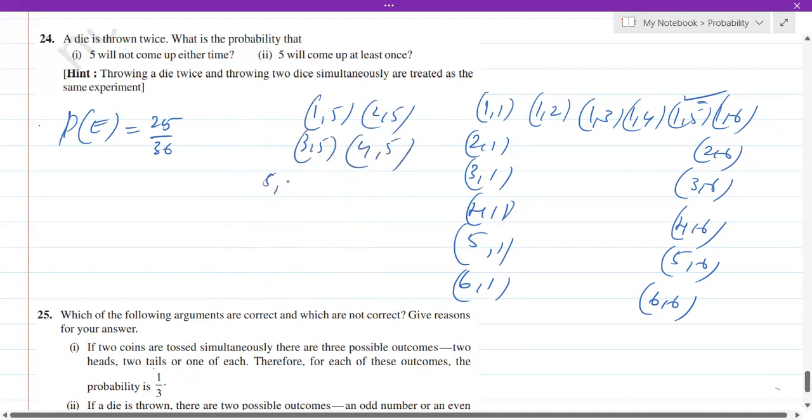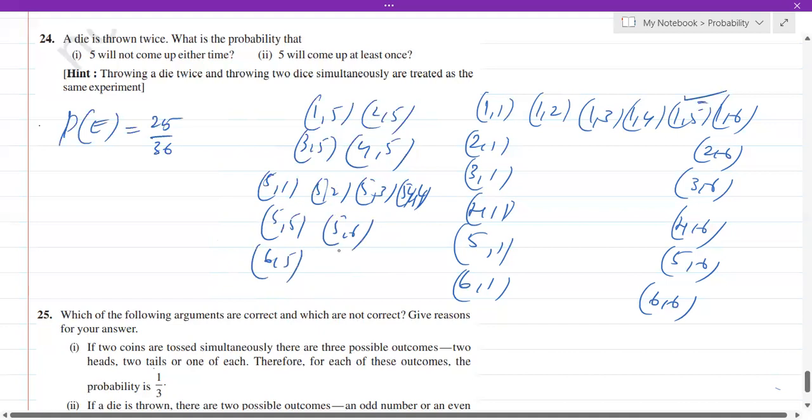Then (5, 1), (5, 2), (5, 3), (5, 4), (5, 5), (5, 6), and (6, 5). Again, the same thing, 11 times. So the probability that 5 will come up at least once is 11 out of 36. Remember, when we use the words at least, it means the minimum is one time, the maximum is any number of times.